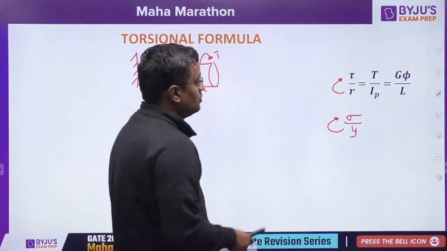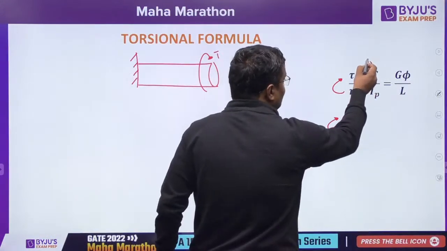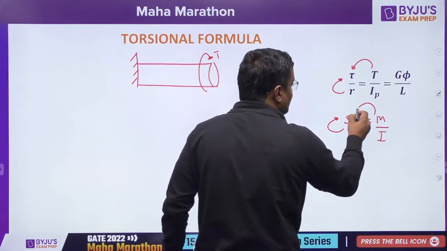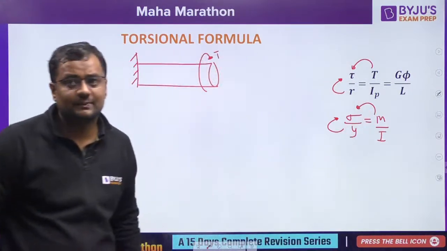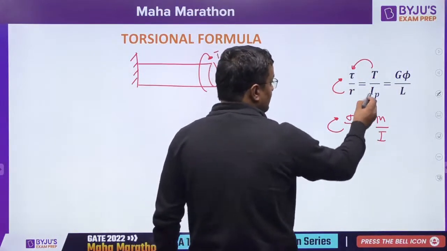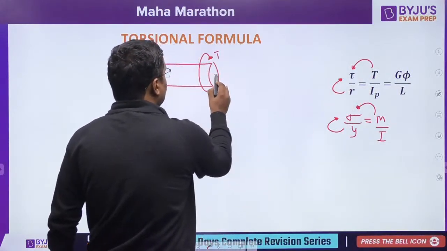So T is providing shear, whereas M was providing the bending stresses. There was I, here it is IP. IP is the polar moment of inertia about this axis.